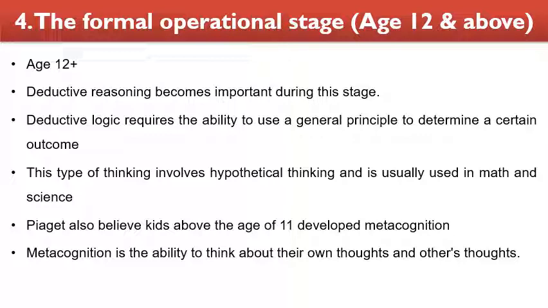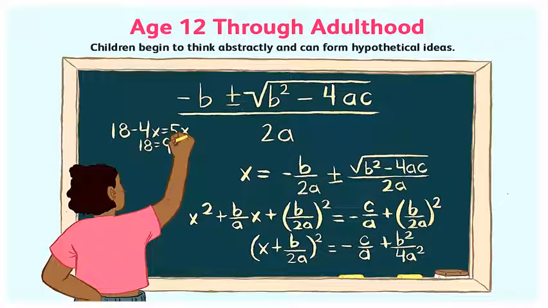So at this age, the child is able to differentiate between right and wrong, and they can understand the reasoning in science fiction movies, they can explain it very well, and they can even talk about politics as well. Okay, this development can be seen in the formal operational stage when they are 12 and above, right? So it is well developed. We can see children begin to think abstractly and can form hypothetical ideas as well.